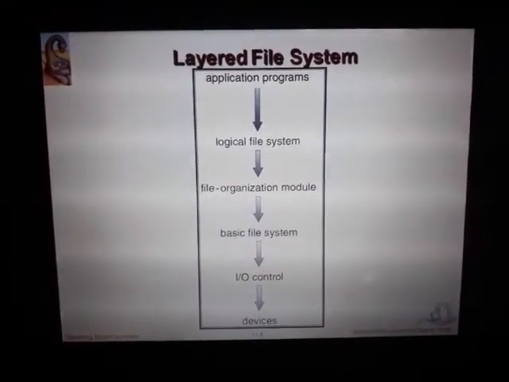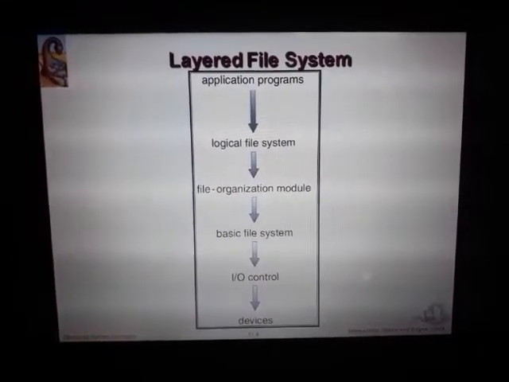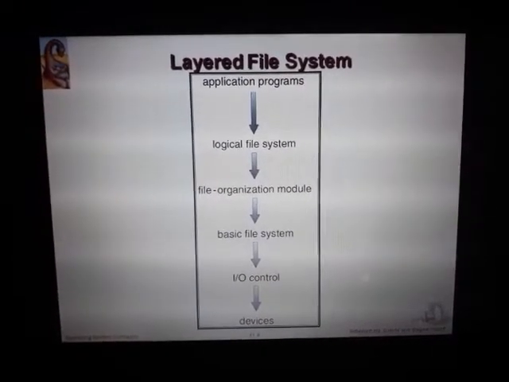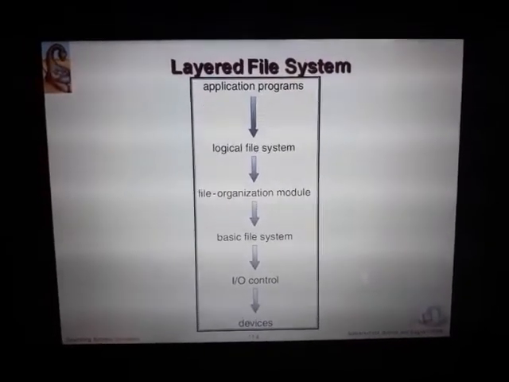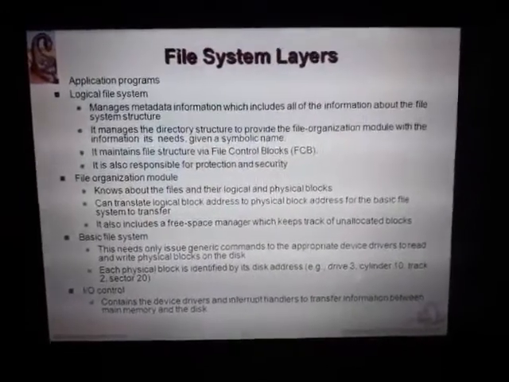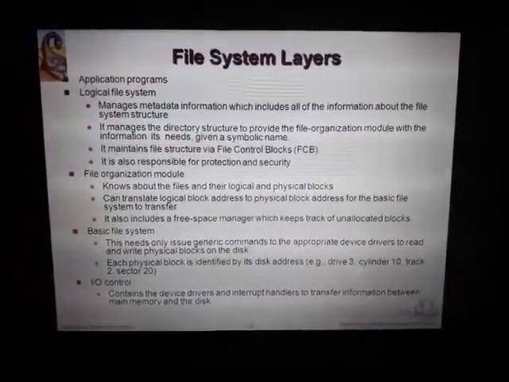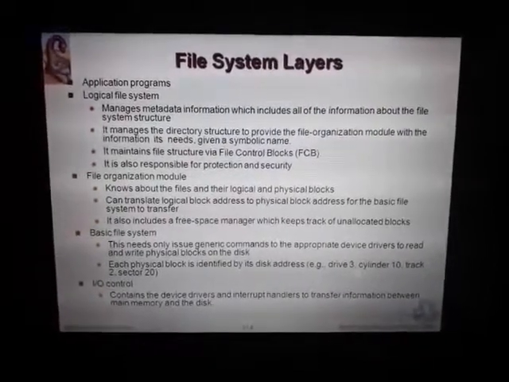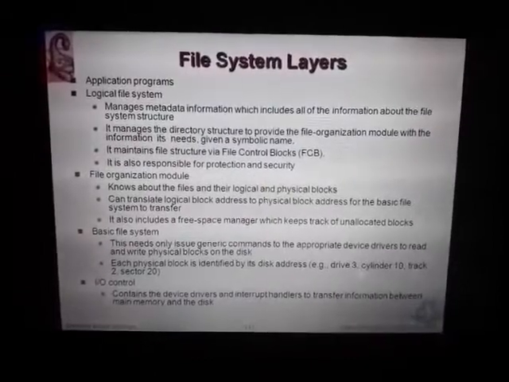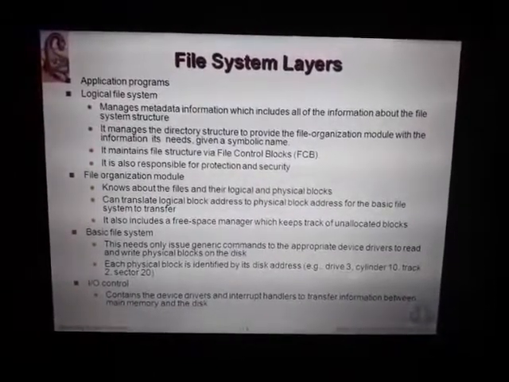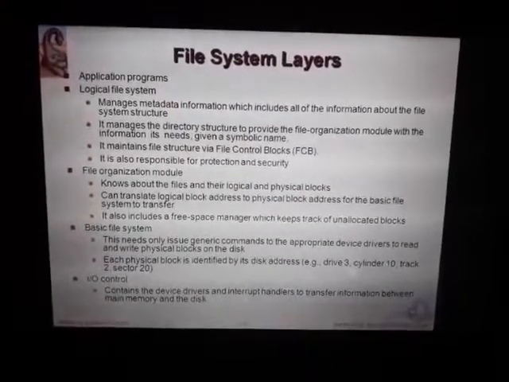Layered file system. What are the different layers of a file system? Application programs, logical file system, file organization module, basic file system, input output control and devices. These are the layers of the file system. Application programs are the programs we normally use for any execution. It could be any application software that we use.